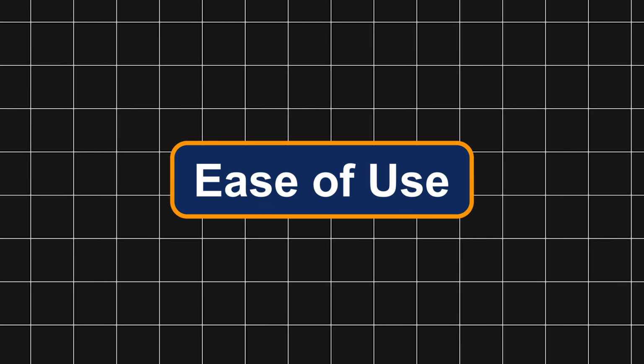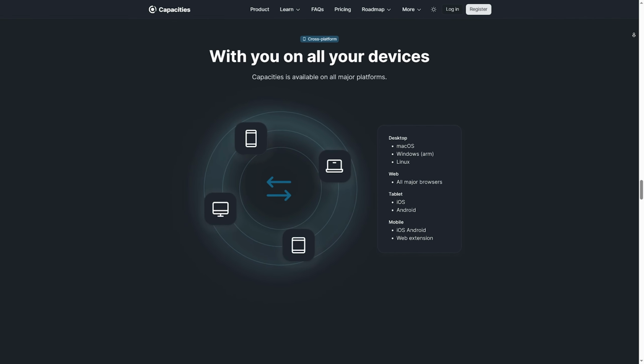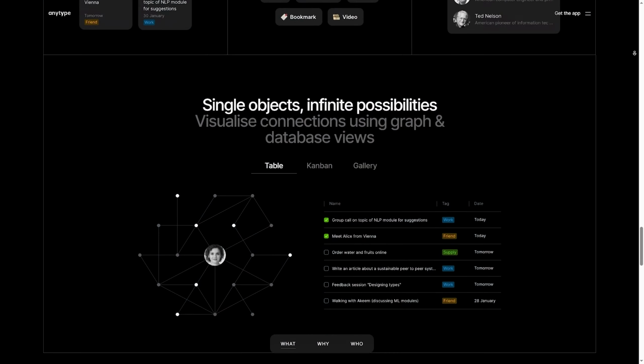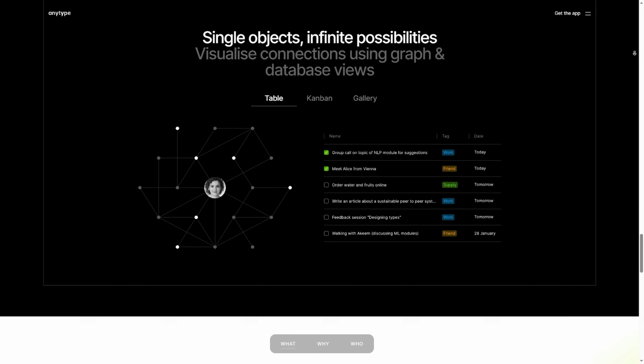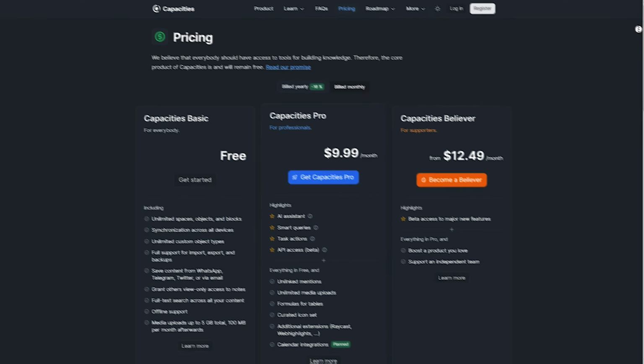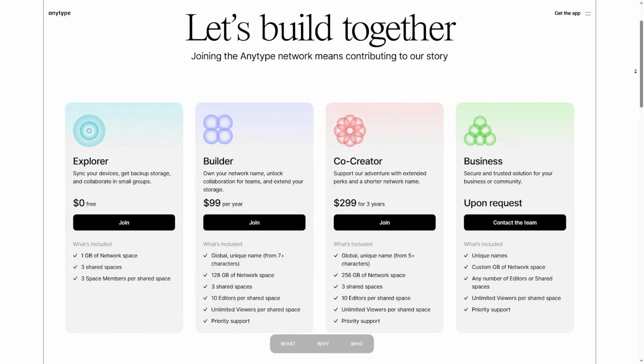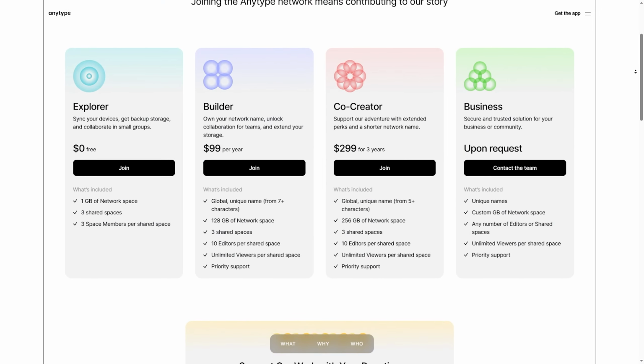Ease of use. Capacities has a smooth user interface but a learning curve with its block-based system. Anytype feels more intuitive but is still evolving with features, pricing, and availability. Capacities offers a free plan with paid upgrades, while Anytype is currently free but may introduce pricing later.